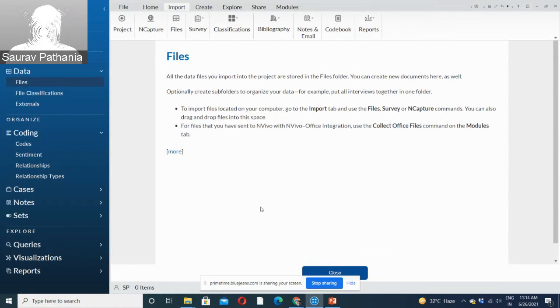One is the navigation panel. Once I open any file, there will be one panel which will be the list panel, and third will be the discussion panel. I will come to that now. So let's start by bringing in data inside NVivo.